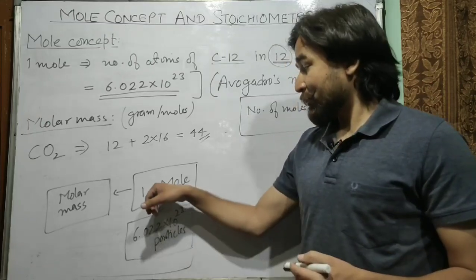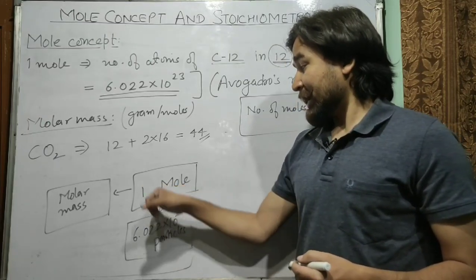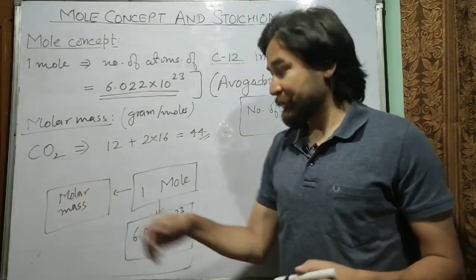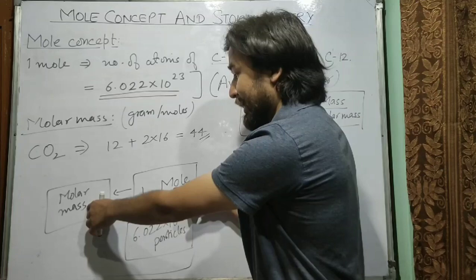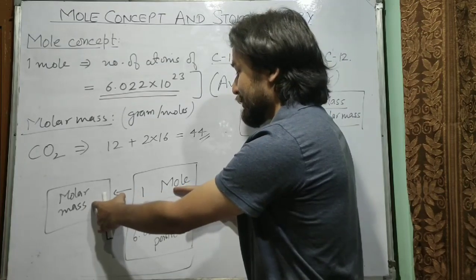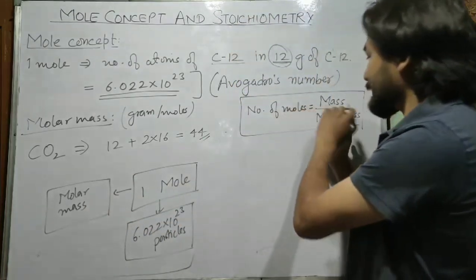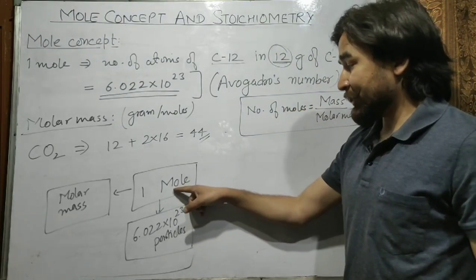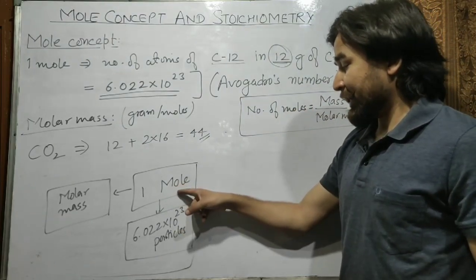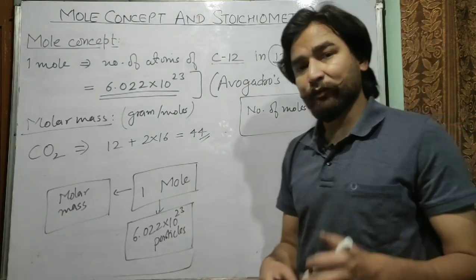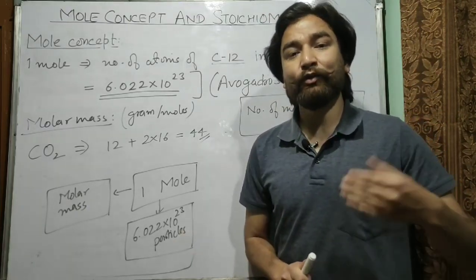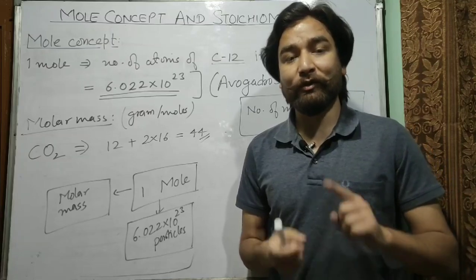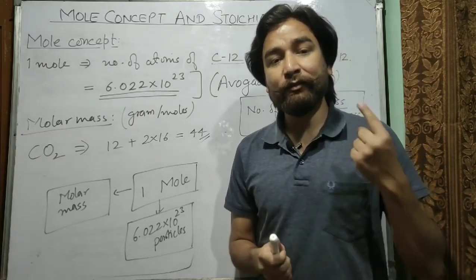So you know how many particles one mole contains and what the mass of 1 mole of a substance is. So now there is a relationship between 1 mole and mass of a substance, because 1 mole is equal to molar mass, and from molar mass you can calculate the mass. Similarly, you have the relationship between 1 mole and the number of particles in 1 mole. So from here you can calculate how many particles will be there in 2 moles or 3 moles or 4 moles, because we know how many particles are there in 1 mole.